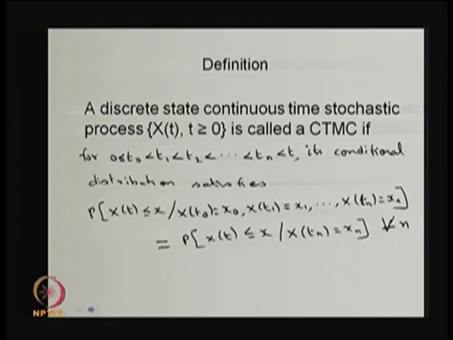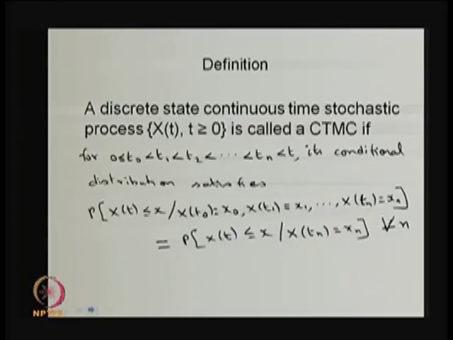That means, what is the probability that in the future the random variable X(t) will be in some state, given that it was in state x0 at time point t0, in state x1 at time point t1, and so on.